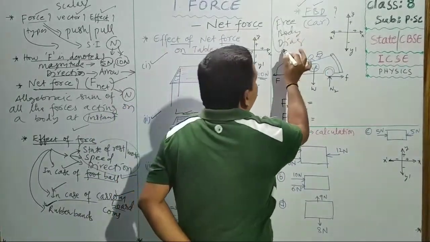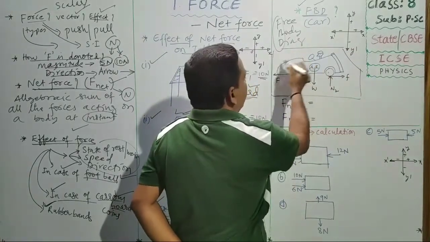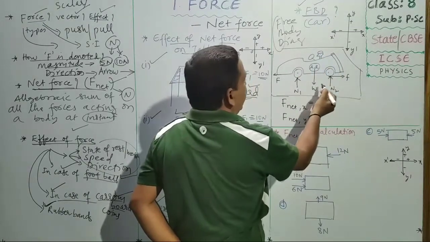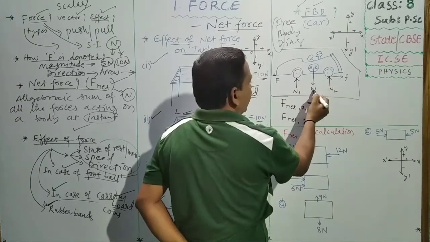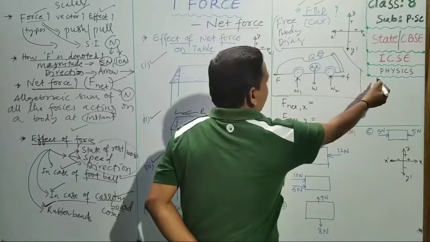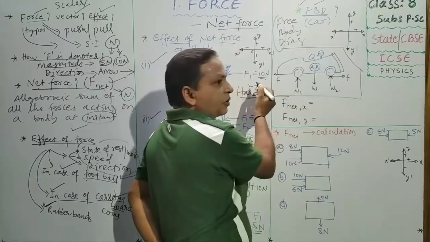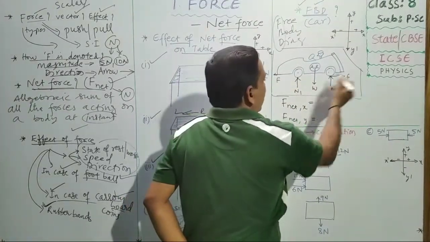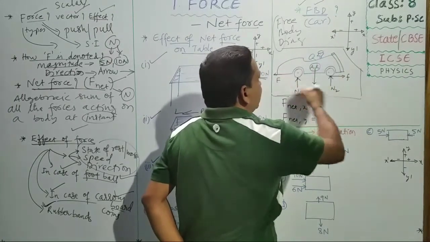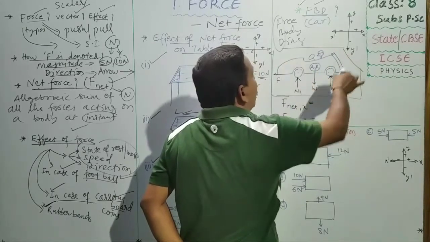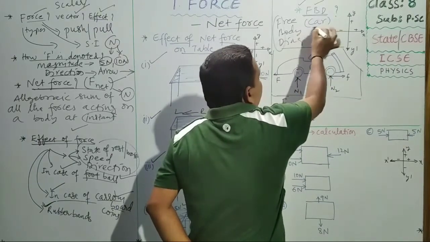This is the free body diagram. Here I took one car, and on this car some forces are working. Here the normal force is working on the tires in the upward direction. Weight is working in the downward direction. Frictional force is working in this right direction. In this left direction, the applied force of the car is working. So the applied force, frictional force, weight of the car, normal force 1 and normal force 2 are working. I am showing all the forces working on the body at this particular time. So this is the free body diagram, FBD of the car.